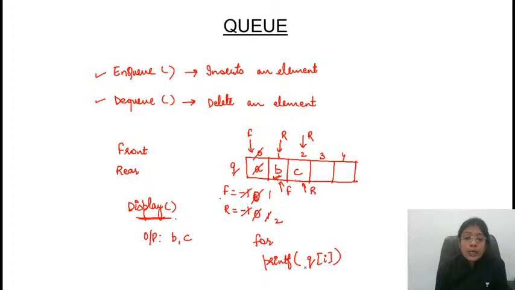I's value needs to be updated. Where will I start? I will start printing the elements from front, up till rear. Very good. So it starts from front and goes till rear, I is equal to rear. That is it. So this is how the display operation can be performed.